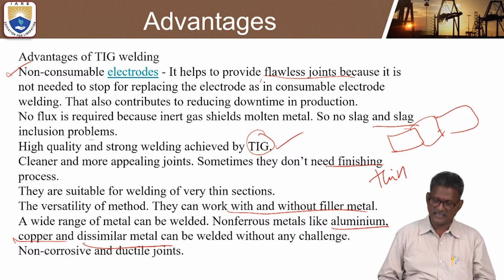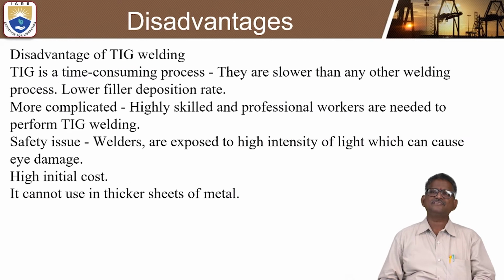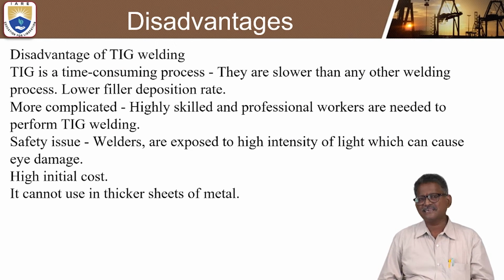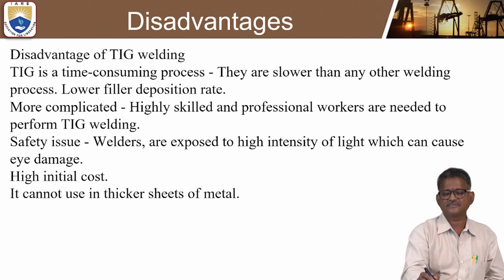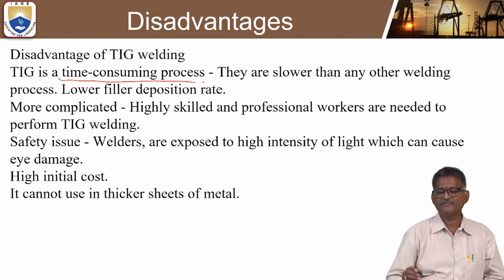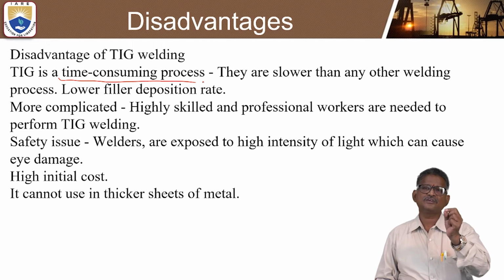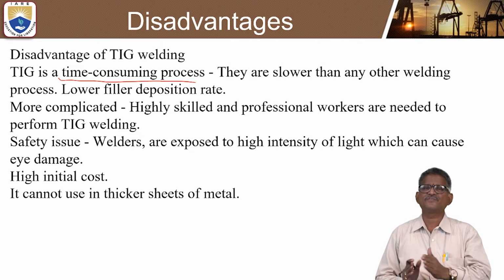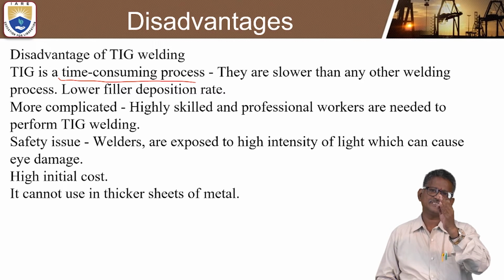Non-corrosive and ductile joints of metals can be made in tungsten inert gas welding. Similarly, coming to the disadvantages of TIG welding, tungsten inert gas is a time-consuming process. Why? Because a non-consumable electrode is used, it is much slower than any other welding process. It performs slowly, and time is required.